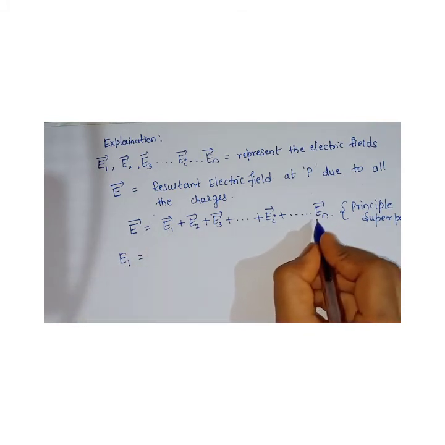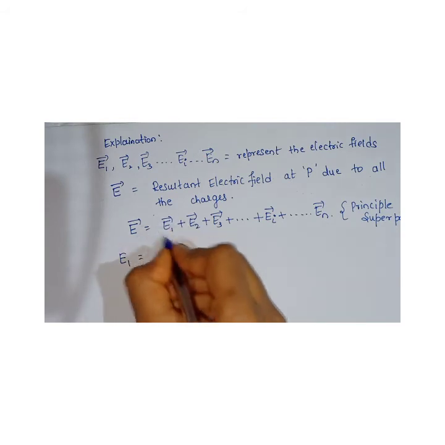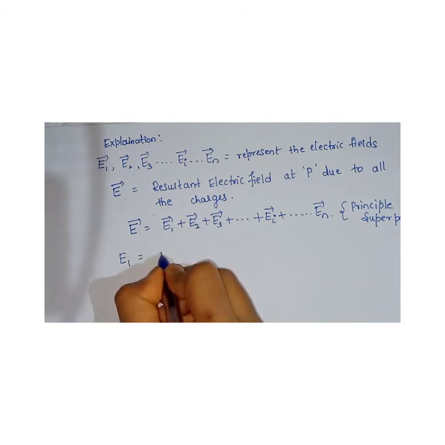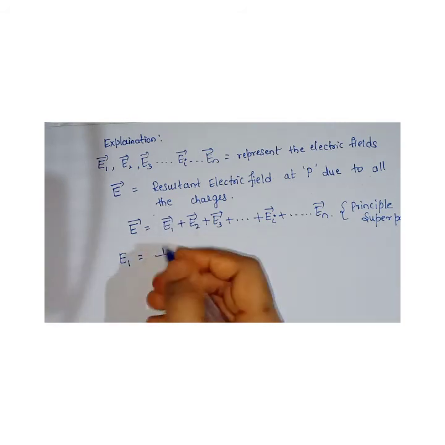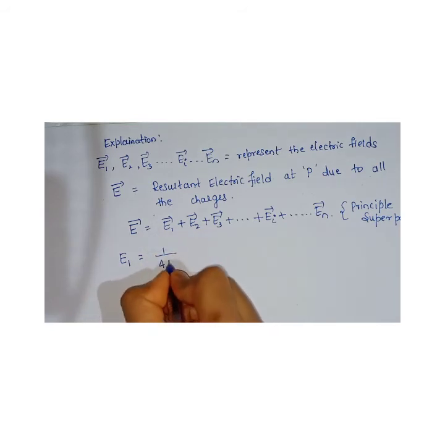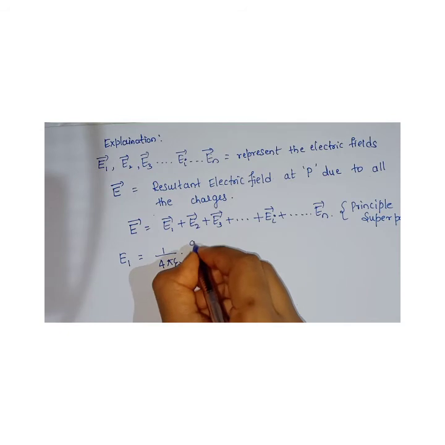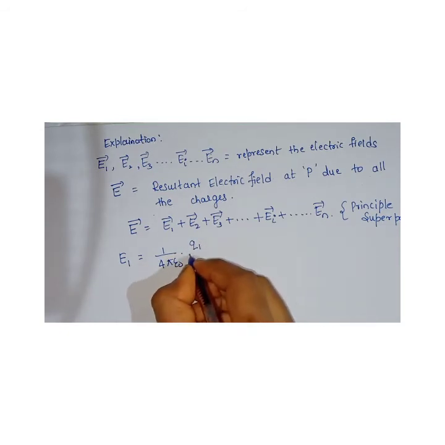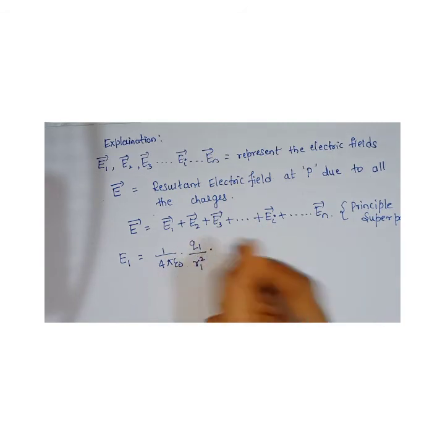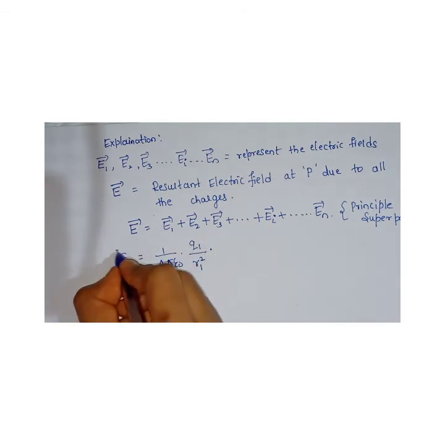Directly shall I substitute in this equation? Yeah, you can do it. What is E1? I'll write separately. 1 by 4 pi epsilon into E1 is due to whom? Due to Q1 charge. What is the distance between Q1 and P? R1 square, and we have to write it in vector form, right?